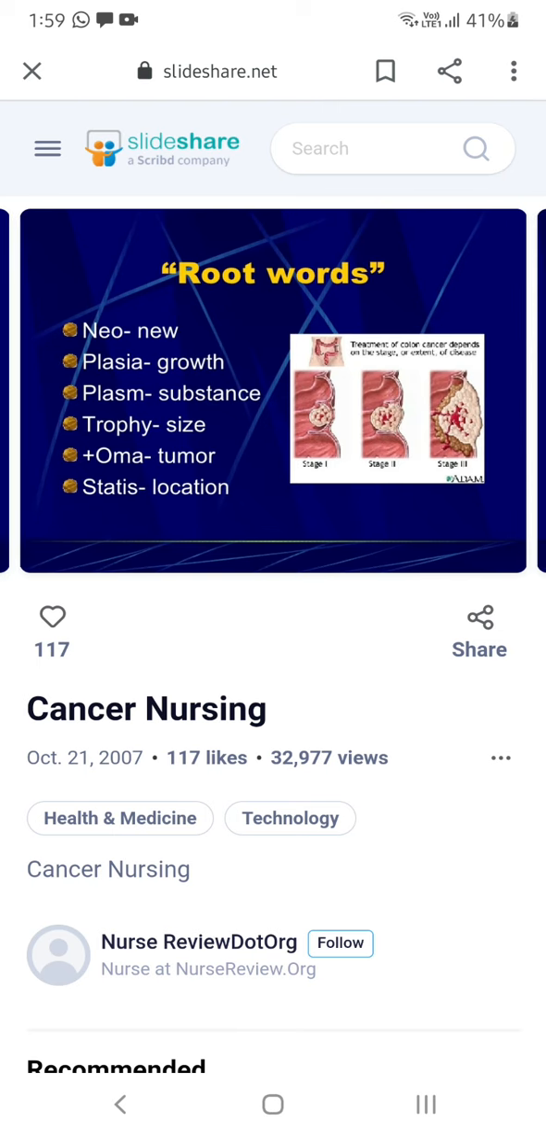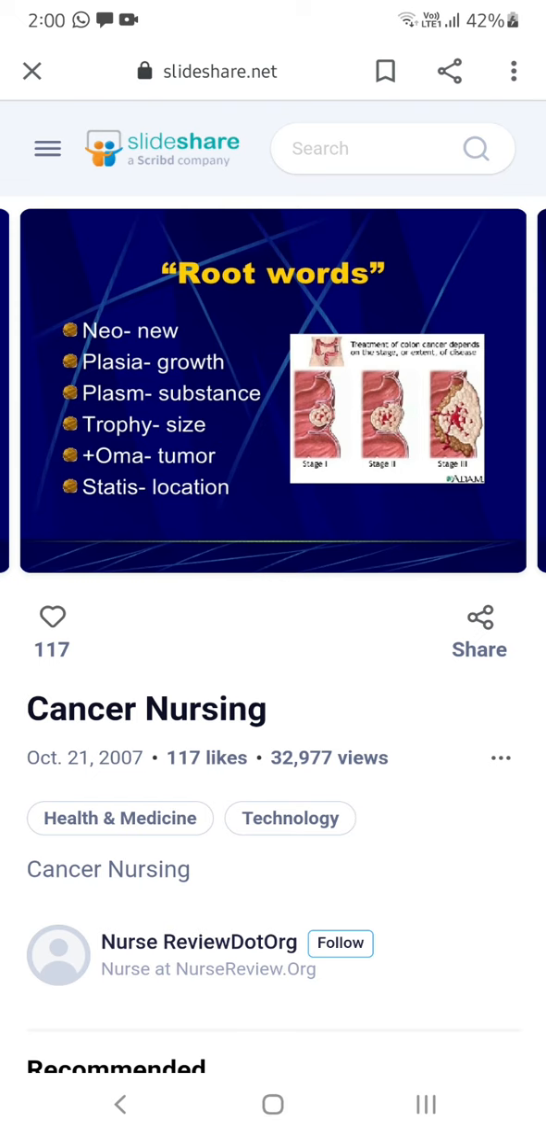So now coming to the root words. Here in this unit you will find some new words, which are different. Till now you did not see these words. Especially in oncology topics only you will see this type of specific words. What are those specific words? Neoplasia, new cells. Plasia means growth, new growth. Neoplasia means new growth in the body. Plasm, substance.